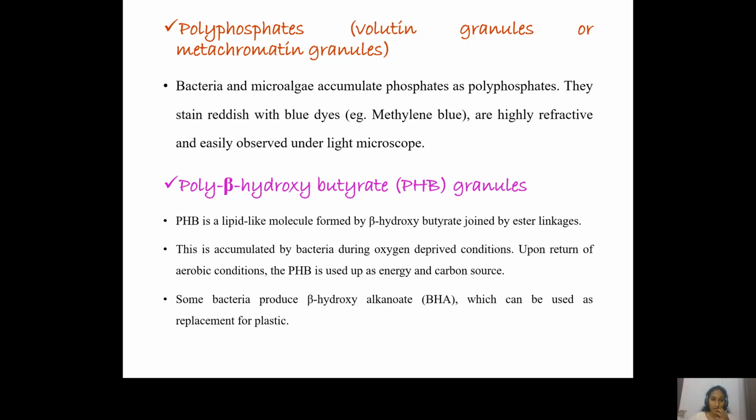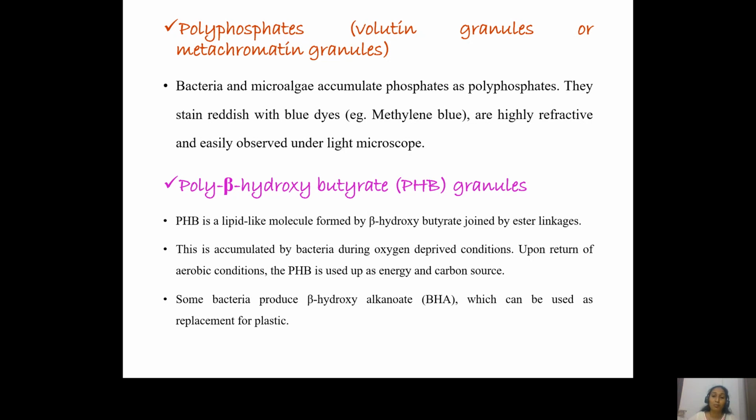The second type of granules are the PHB granules, that is poly beta hydroxybutyrate granules. These granules are produced by the cell during oxygen deprived conditions, that is during anaerobic conditions. And when aerobic conditions come back, the bacteria use these granules as sources of carbon and energy. These PHB granules are lipid-like molecules formed by beta hydroxybutyrate units joined by ester linkages.